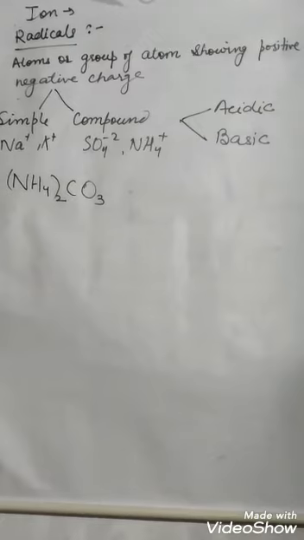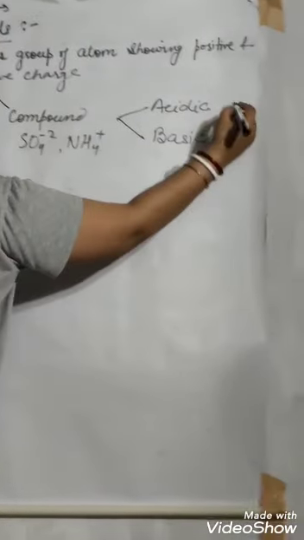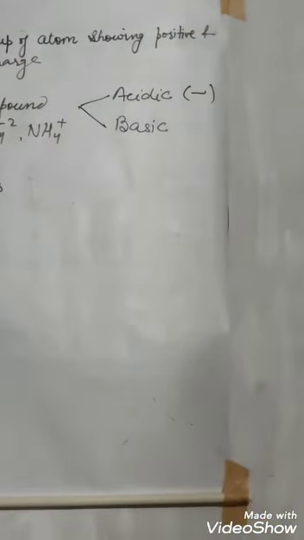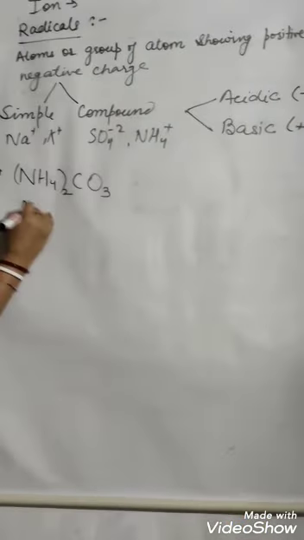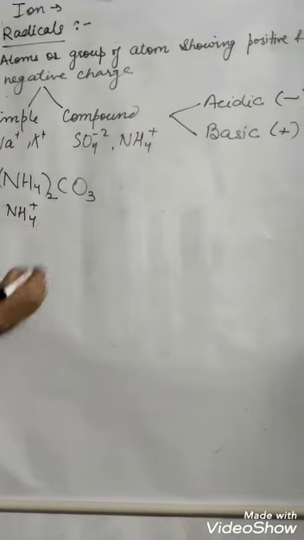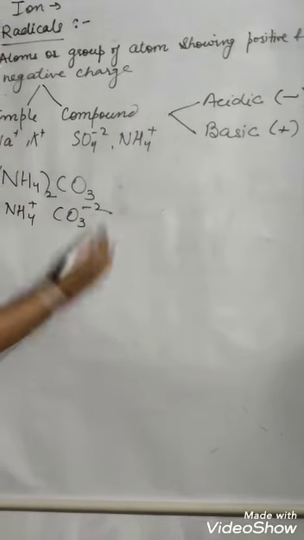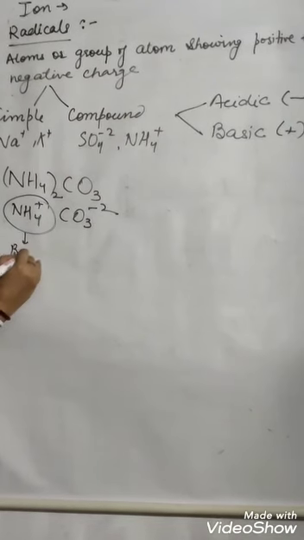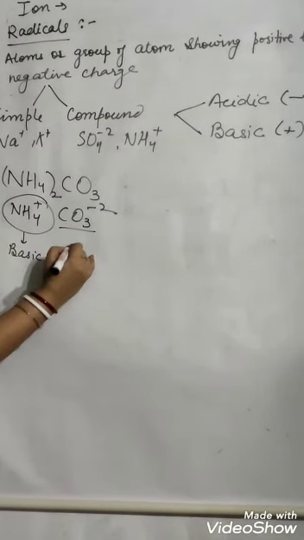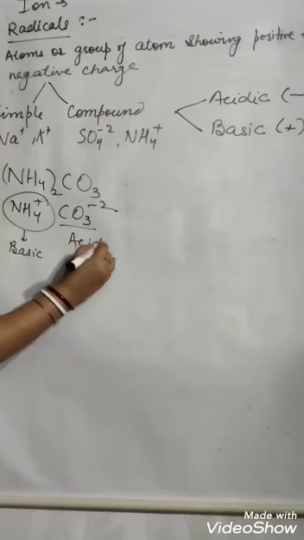So always remember, acidic radicals are negatively charged and basic radicals are positively charged. So here two radicals are there, NH4 plus and CO3 minus 2. So NH4 plus will be your basic radical and CO3 minus 2 will be your acidic radical.